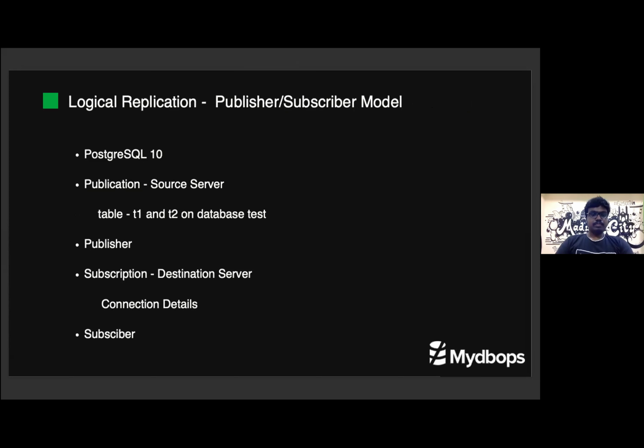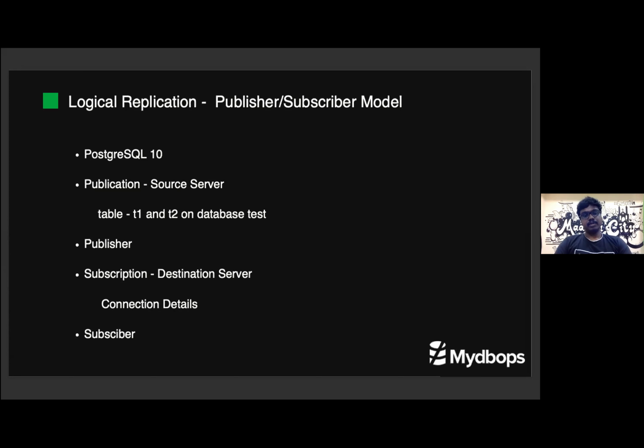In the publisher or subscriber model, introduced in Postgres 10, there are two things: one is publication and another one is subscription. Publication needs to be mentioned on the source server, and subscription needs to be mentioned on the destination server. The publication command will contain the tables and databases that need to be replicated.